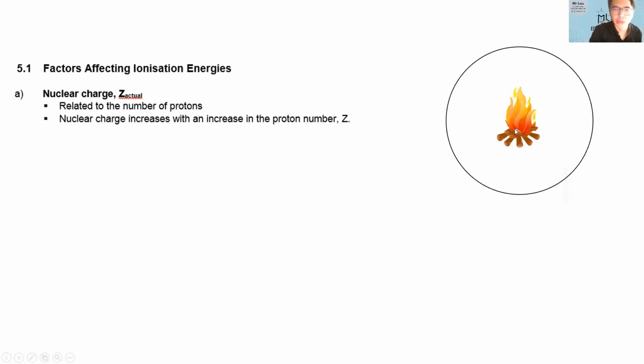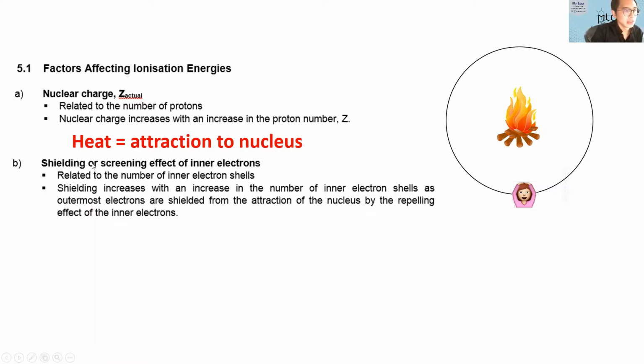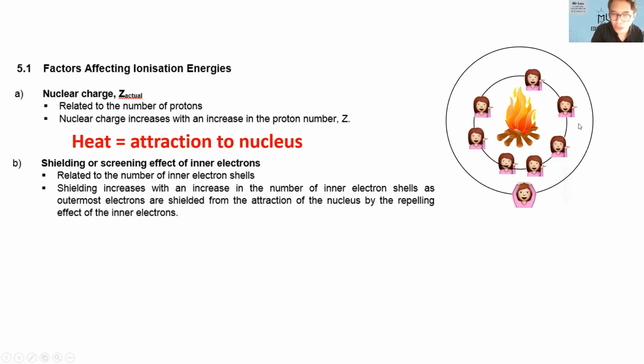So an analogy would be like a campfire, okay? And this is you, the electron. The heat that you feel from the fire is similar to the attraction to the nucleus. The next factor that affects the first ionization energy will be the shielding effect. Now, what is shielding effect? Shielding effect is the number of people between you and the fire. The more people there are between you and the fire, the less heat you will feel.